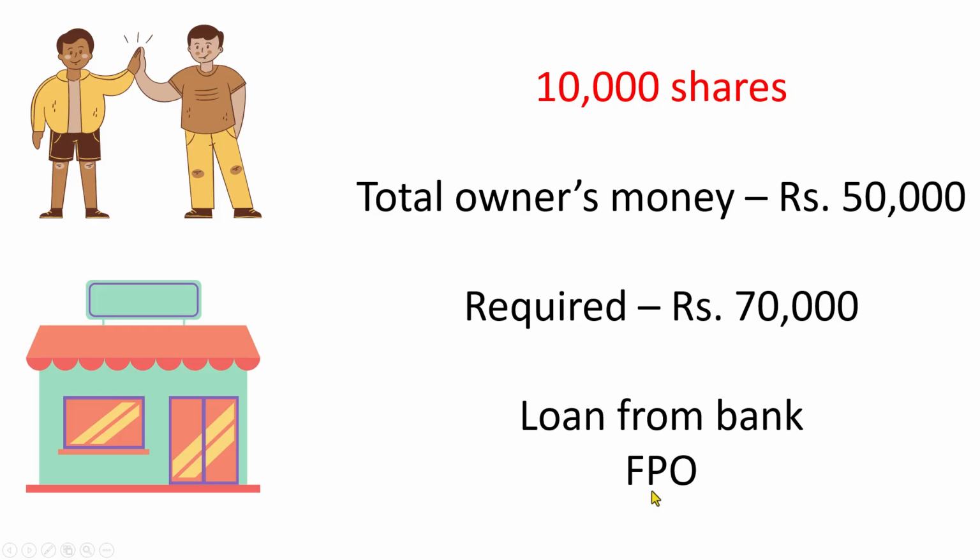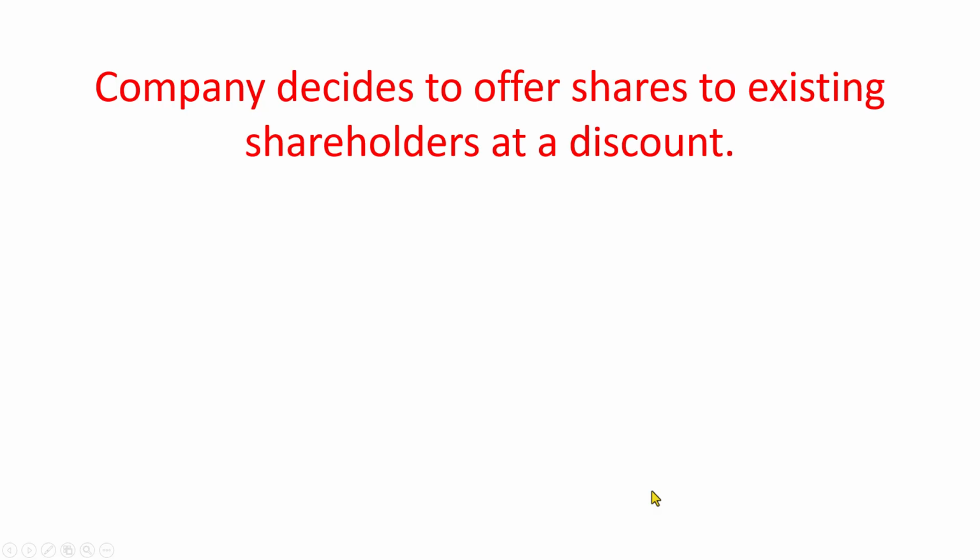What is the other option, if there is any? The other option is to offer a rights issue of shares. So what the company does is, it decides to offer new shares to existing shareholders at a discount.